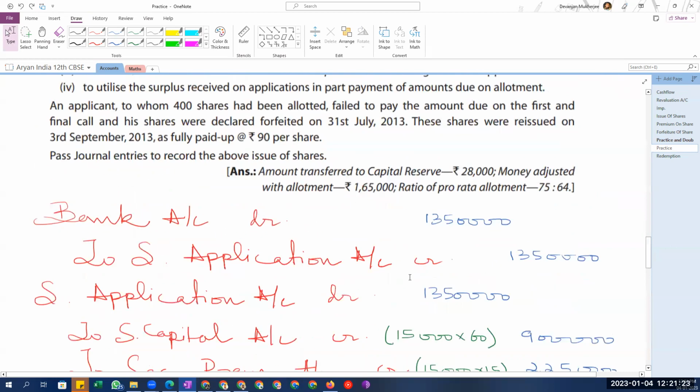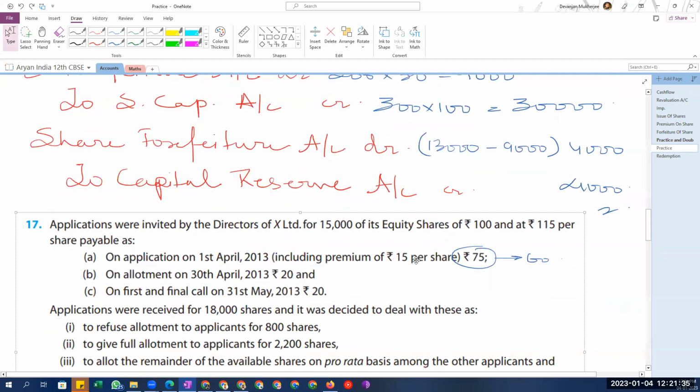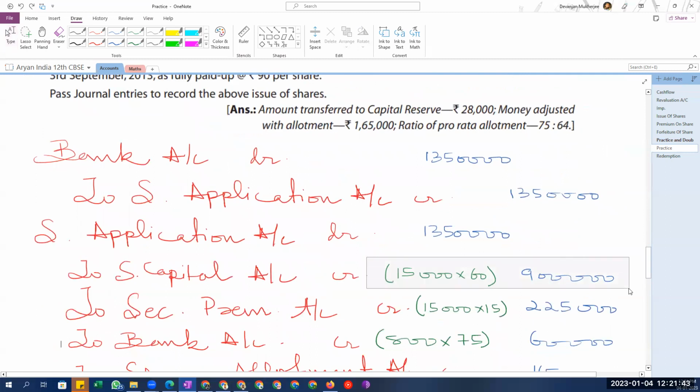How did we do that? Firstly, we recognize that the capital is the easiest. Why? Because maximum 15,000 shares we are issuing. So we will directly do 15,000 into the capital money, which is 60. Out of 75, if 15 is premium, then 60 is the capital money. So that was the first one. Second, the premium will also be on that number of shares itself. Since we are issuing 15,000 shares, the premium will also be on 15,000 shares only, for 15 rupees, which became 2 lakh 25.